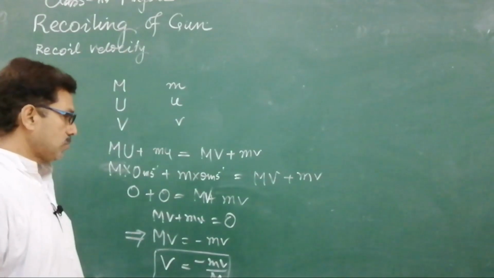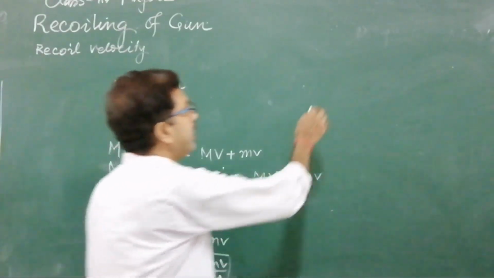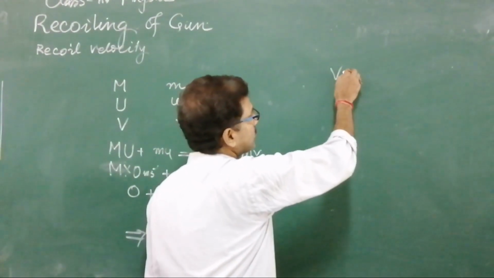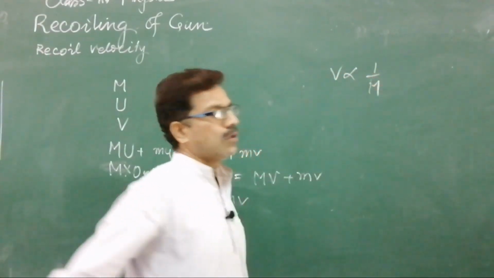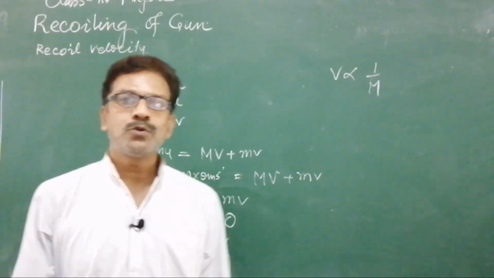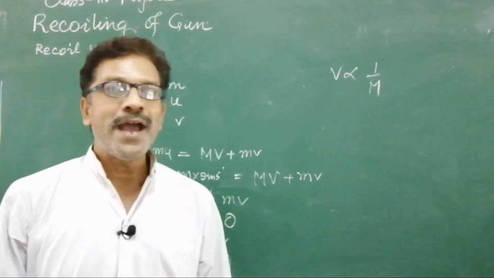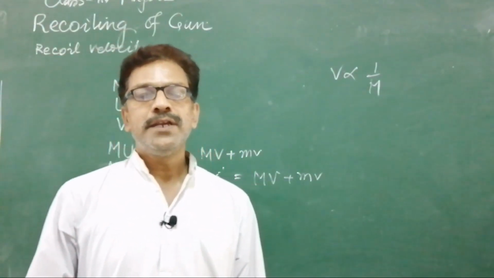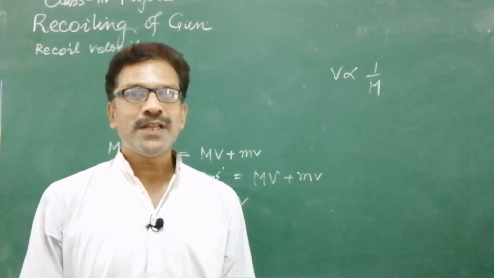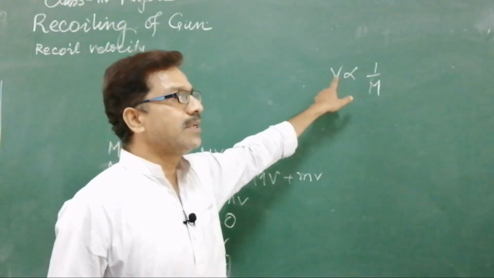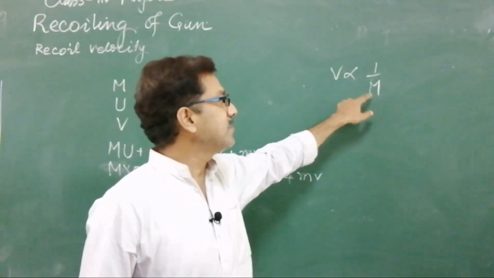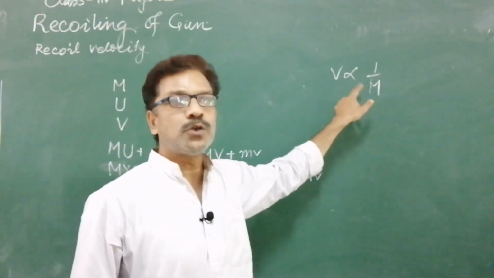And one thing more, what is the relation between recoil velocity and mass of the gun? They are inversely proportional to each other. It is why a gun is made heavier, so that the recoil velocity will be less. The relation between recoil velocity and mass of the gun is inversely proportional.